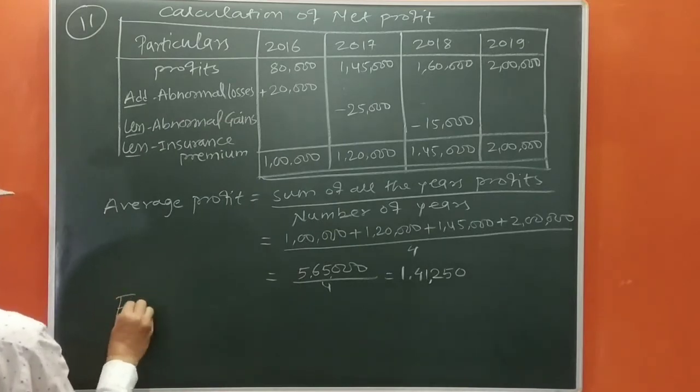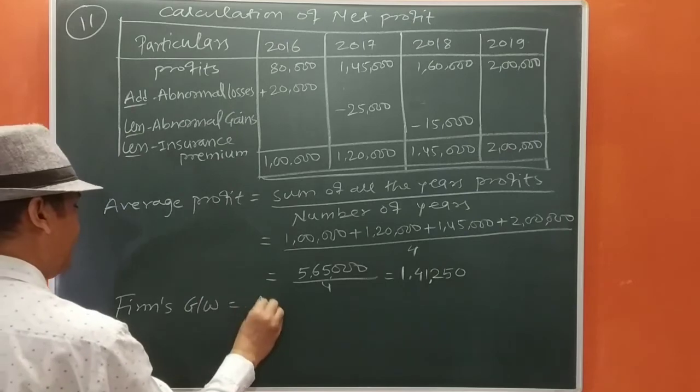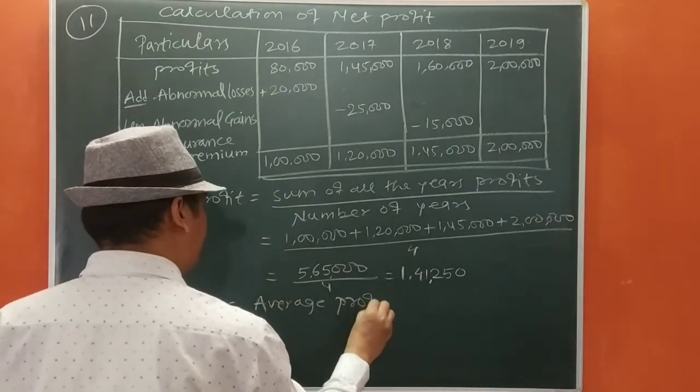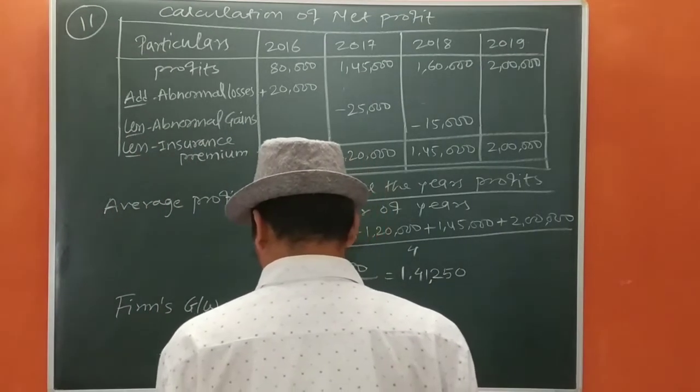Now it is time to calculate the firm's goodwill. Firm's goodwill equals average profit into number of years purchased.